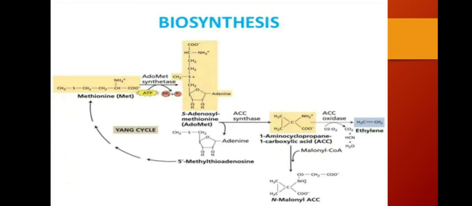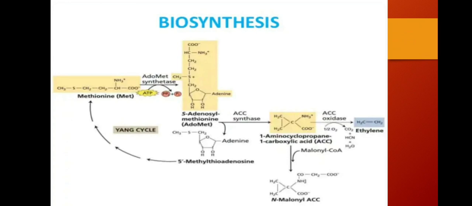When it reacts with ACC synthase, it gives ACC, that is 1-aminocyclopropane-1-carboxylic acid. When ACC is treated with ACC oxidase, it gives ethylene. This is the main point.